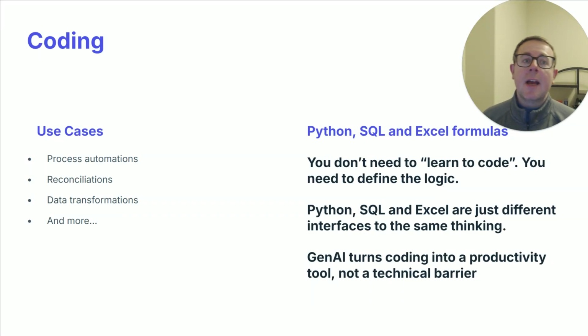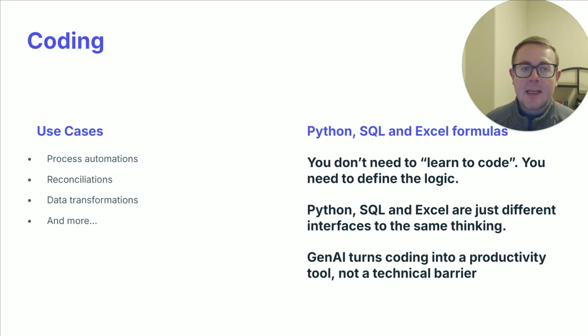So we can leverage generative AI to support code creation across a multitude of code bases. Now, while we're not going to be creating our own custom scripts every day, there are countless use cases within finance and treasury that can leverage the likes of Python coding or SQL coding to achieve such things as process automations, but still execute the process manually. And that's where the generative versus agentic AI comes in, where the agentic piece would be an automated process. The generative piece is still something that we're going to manually kick off ourselves.